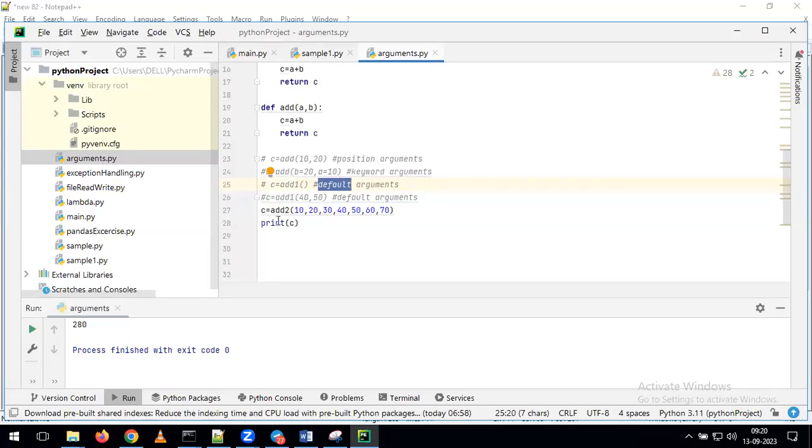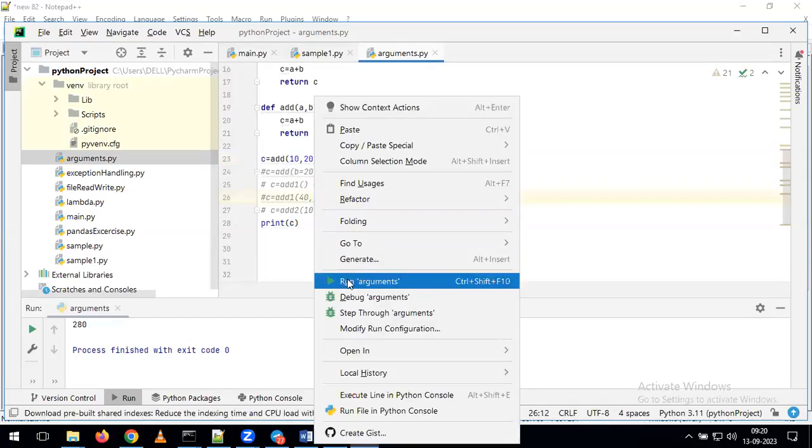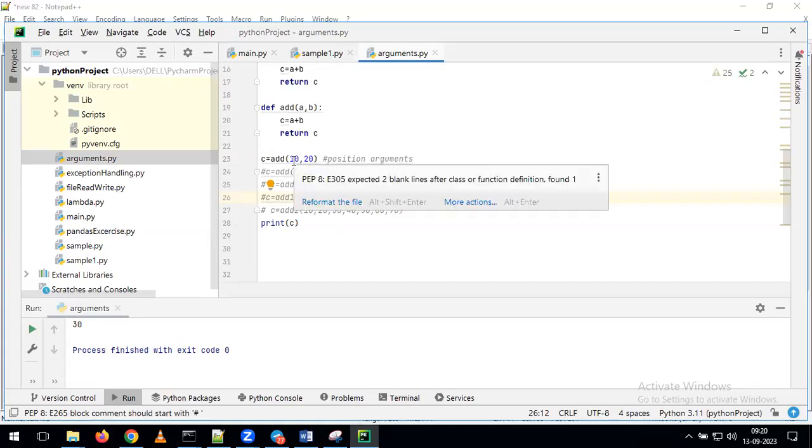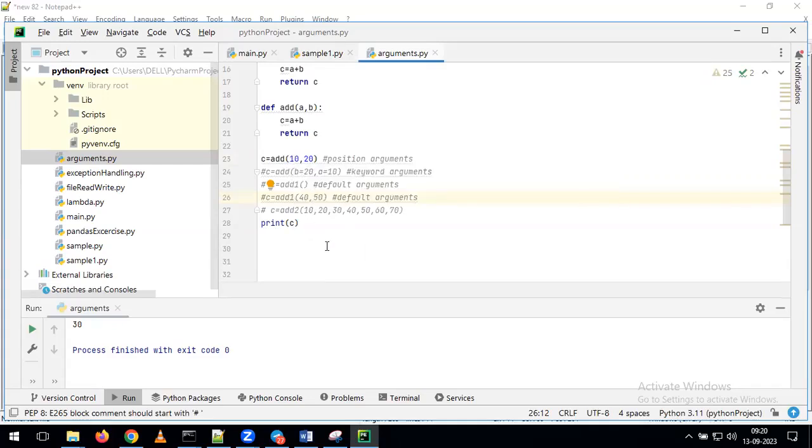What you have to do? For example, I want to practice on the positional argument. Simply, please comment this line and uncomment this. After that, just run the program and you will get the output. That's it. Try to understand what we are doing. The program will run and give the output, but try to understand what I'm doing in this line of code and what Sir explained in the class.